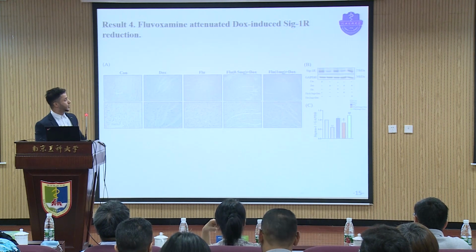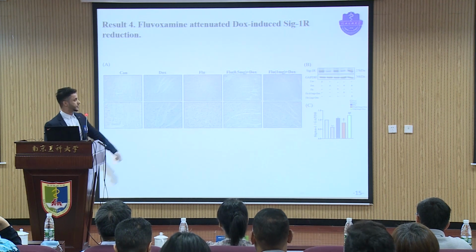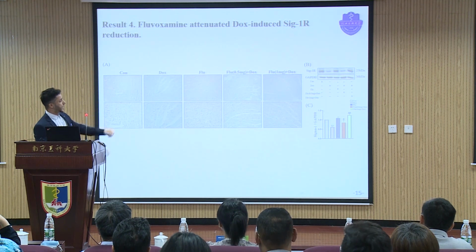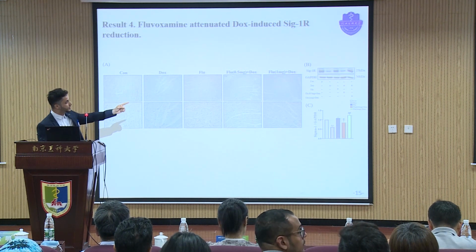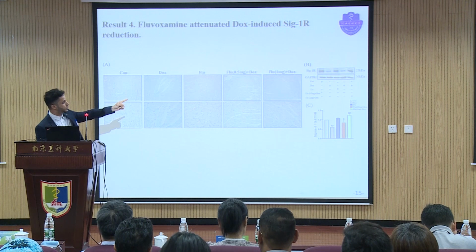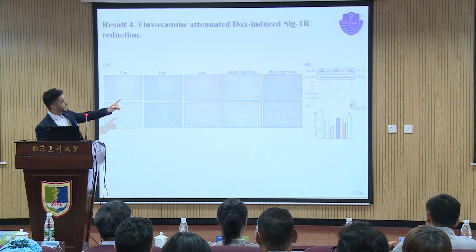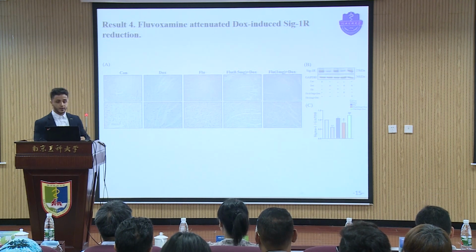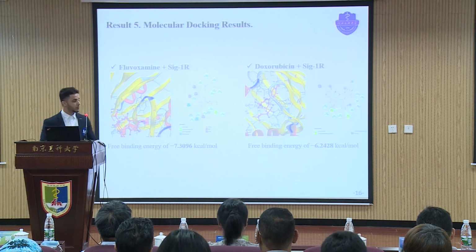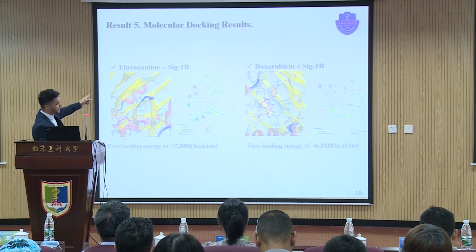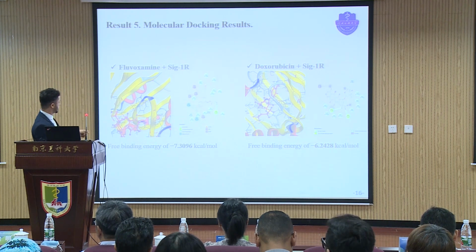As I mentioned before, Fluvoxamine has high affinity to the sigma-1 receptor. The IHC staining and Western blot results showed that the protein expression level of the sigma-1 receptor was decreased in the Dox group compared to the control group, while co-treatment with Fluvoxamine increased its expression level, indicating that Fluvoxamine attenuated the Dox-induced sigma-1 reduction. Our molecular docking results show that Fluvoxamine binds to the sigma-1 receptor with higher affinity than Doxorubicin, with a free binding energy of -7.